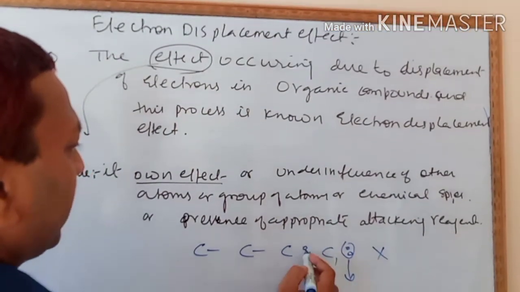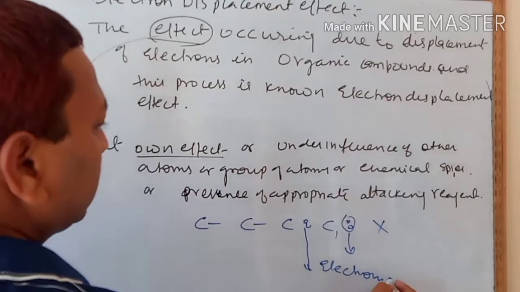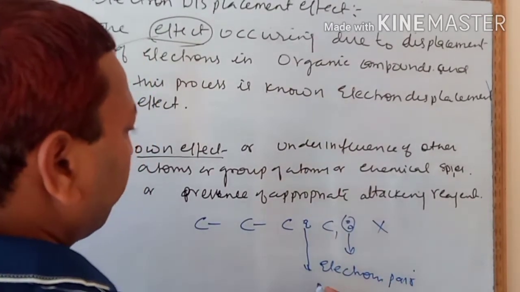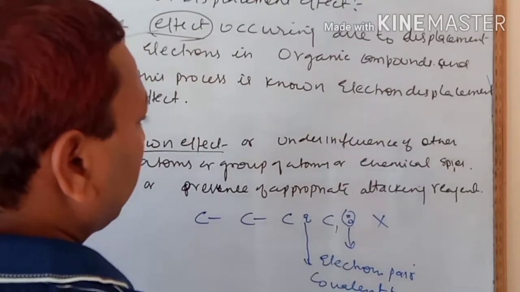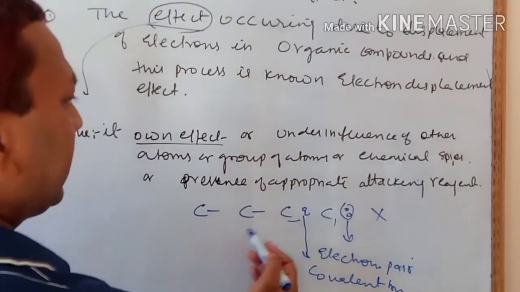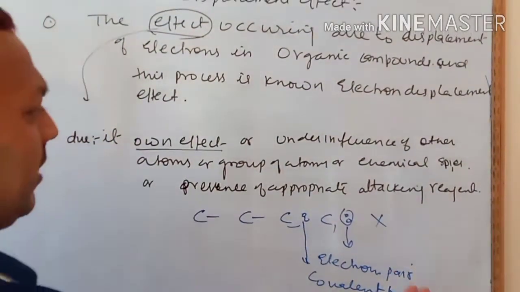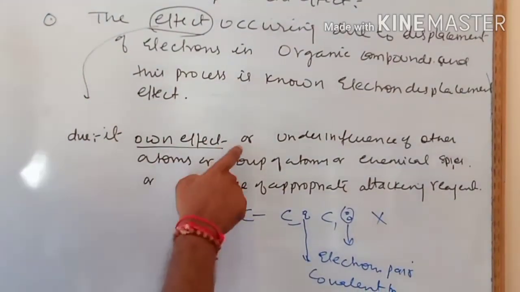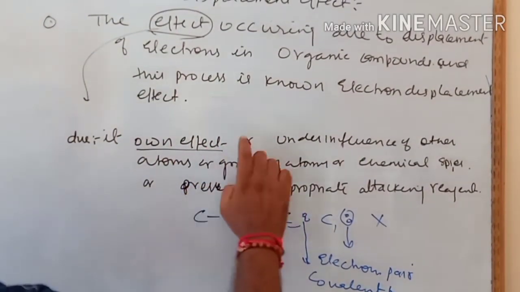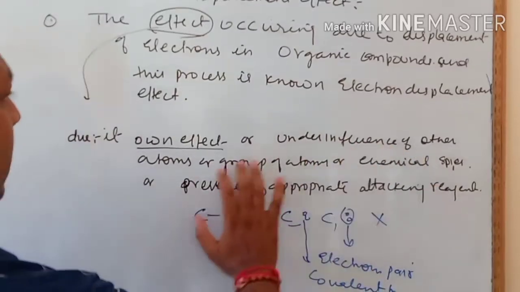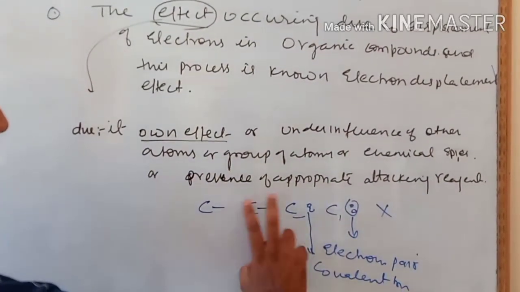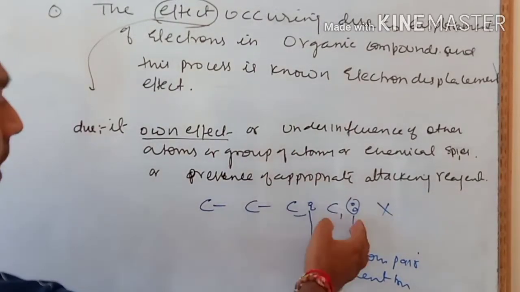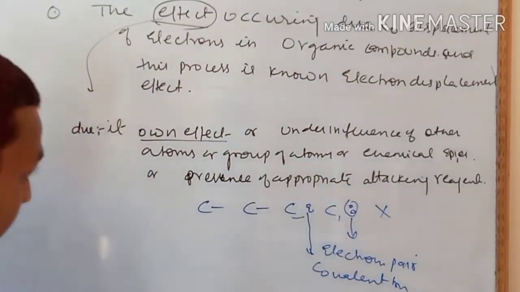Sometimes it will shift right or left. So these are the factors: sometimes its own effect, in some cases other atoms or groups, or special chemical reagents. Because of these reasons electrons get displaced, right children?